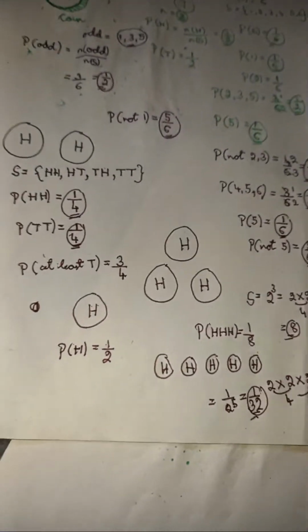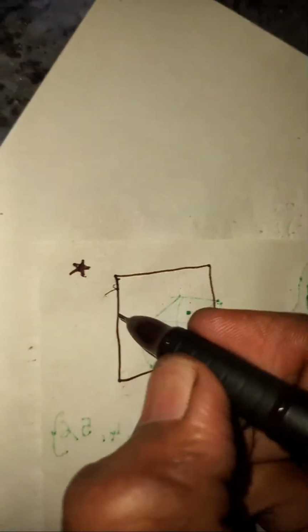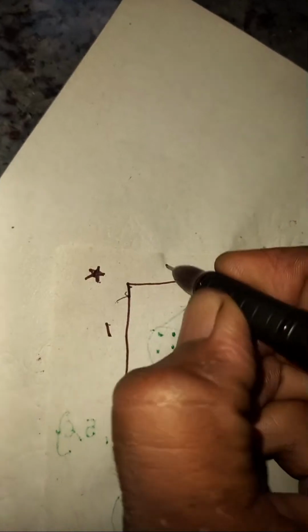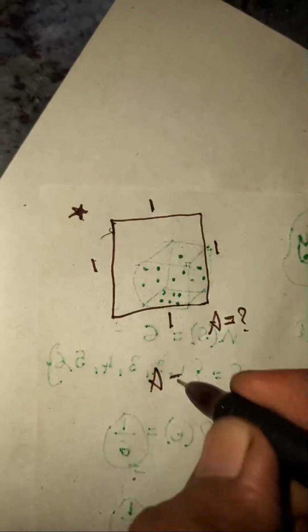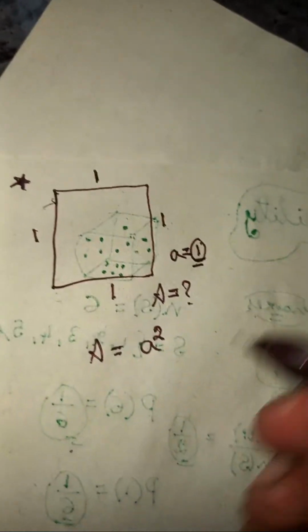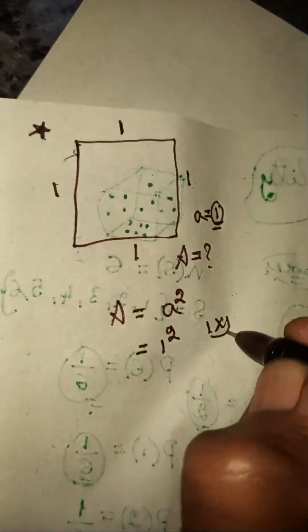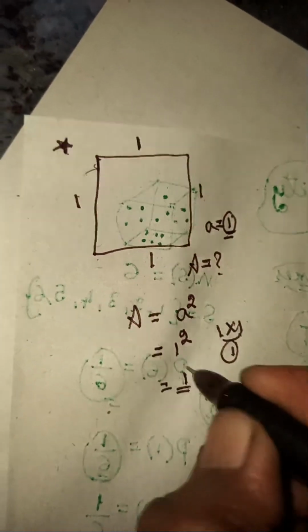I'm going to do more problems on it in a similar way. Let's take, for example, the square. Let's do problems involving a square. In this square, they have given that all sides are equal to 1 unit. You need to find out the area of the square. Area of a square is a squared, where a is the side length, which is equal to 1 unit. So it's going to become 1 squared. 1 squared is 1 times 1, which is 1. So it is 1 square unit.